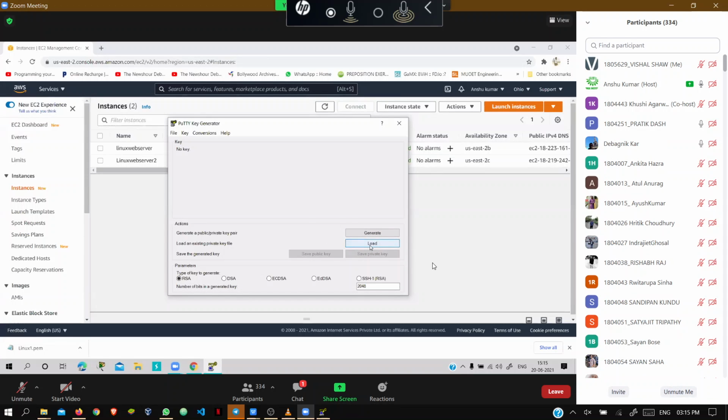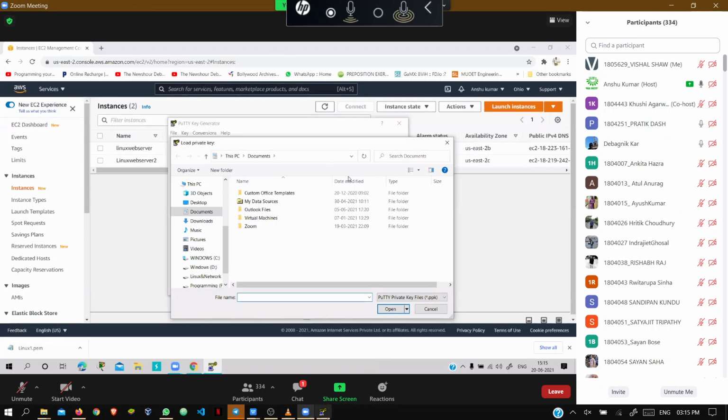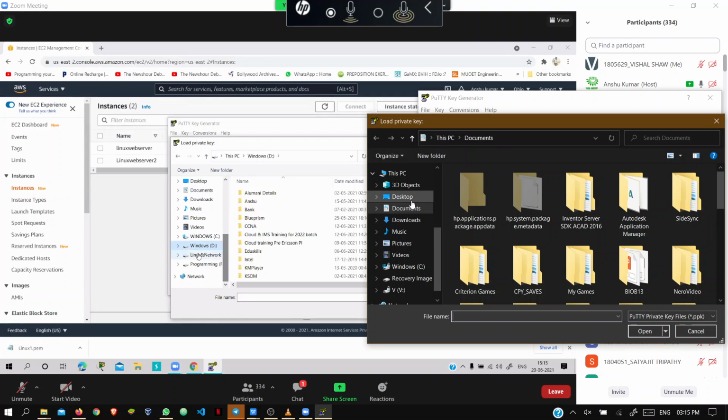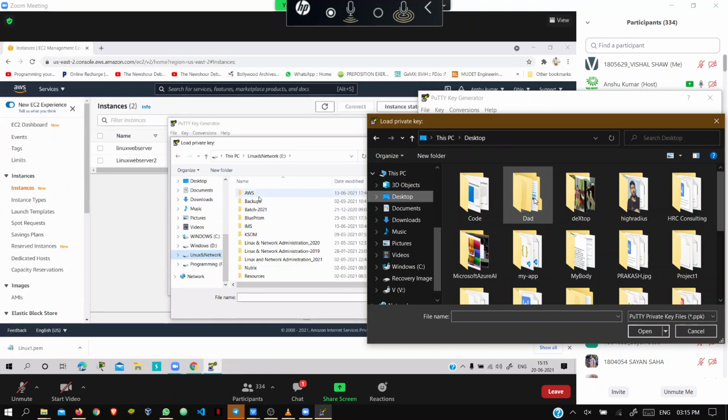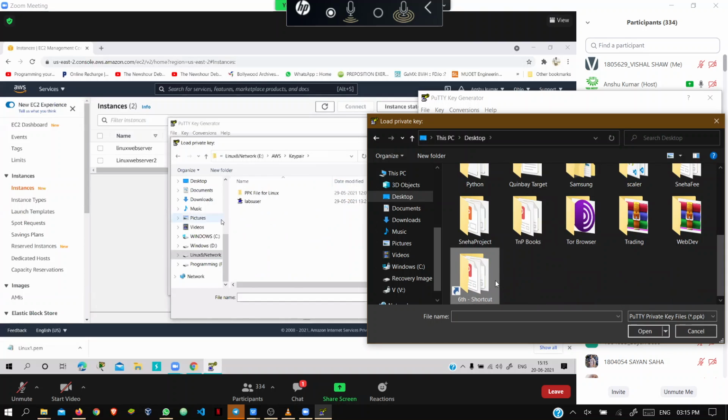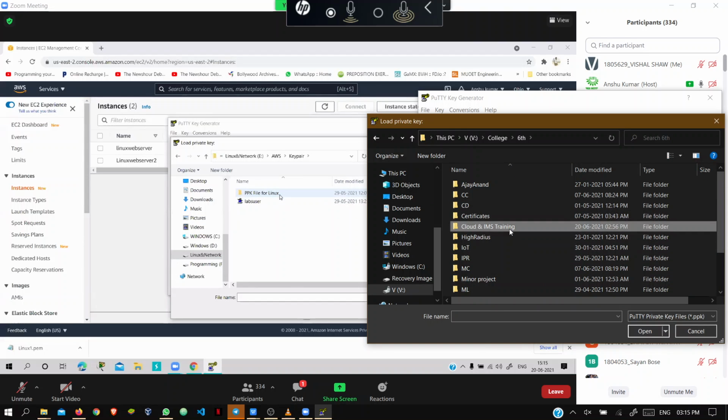Just see here. Go to load. Then find that key pair, that PEM file, sir. So where was my key pair? I just have to find it like that. You people also do that. It was in the AWS key pair. So I have made the key pair for it.